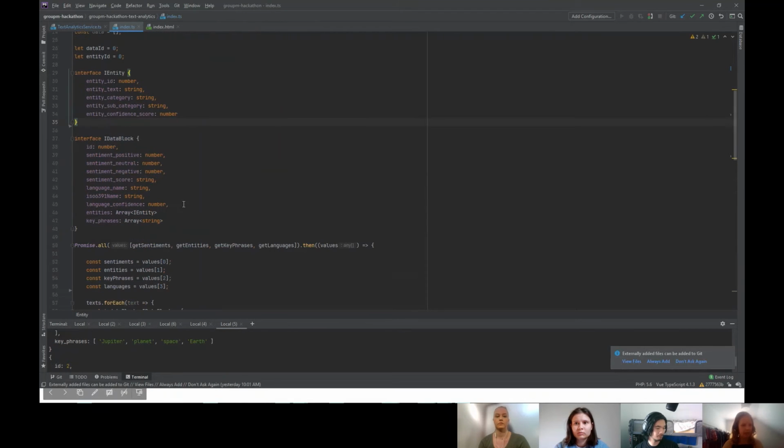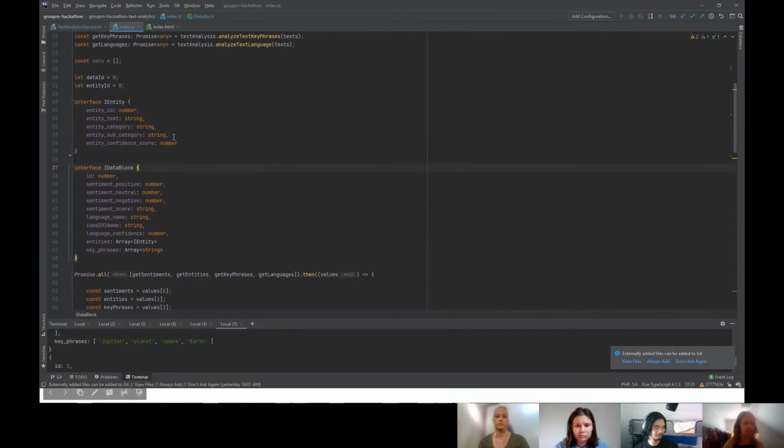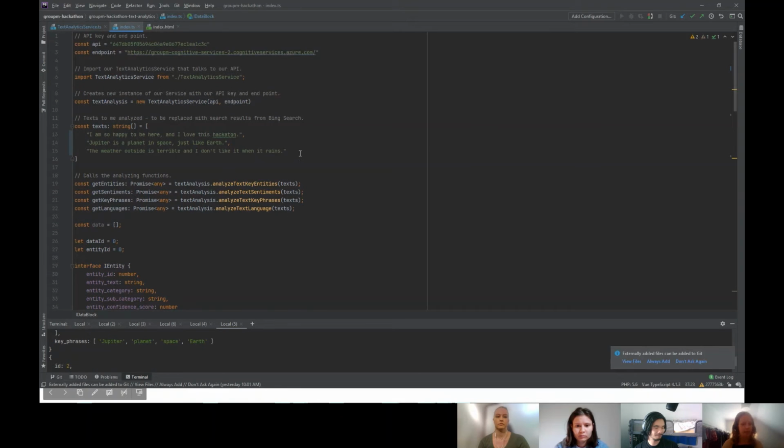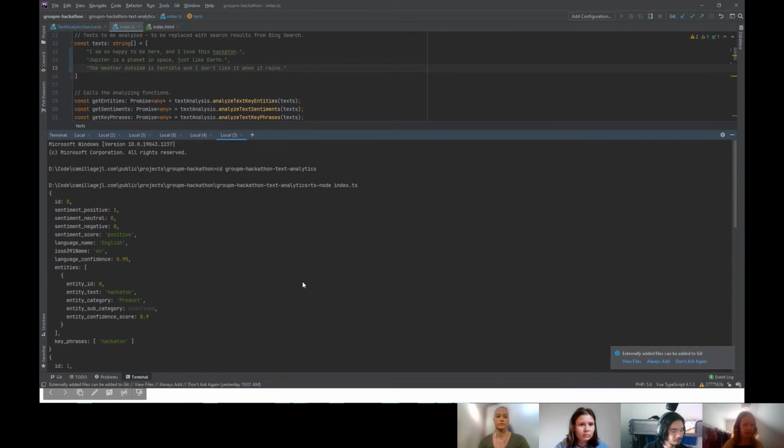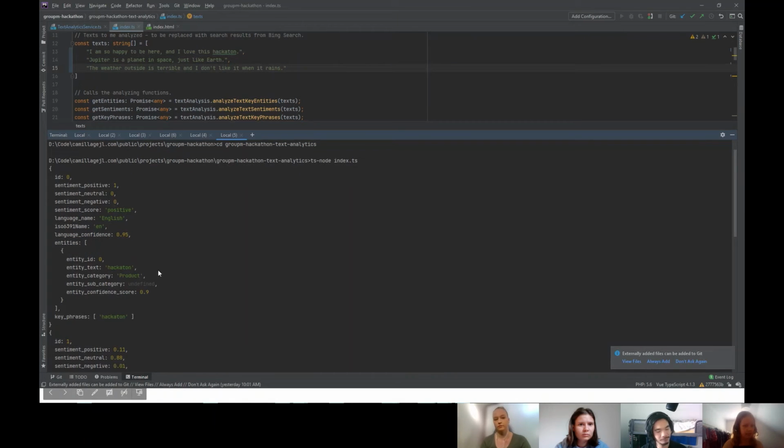And in here, we take all this information we get and actually put it into something useful, some structured data that we can analyze on. Right here, I have just made 3 examples, which I have analyzed, and you can see the results down here. So we have all this. The first one is positive, it's English, and we can see entities. We have Hackathon as an entity here.